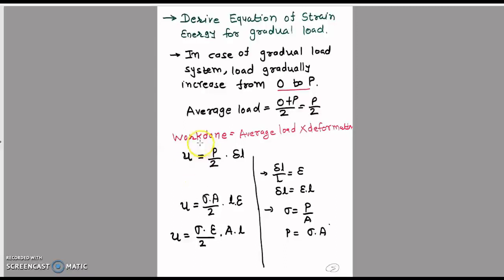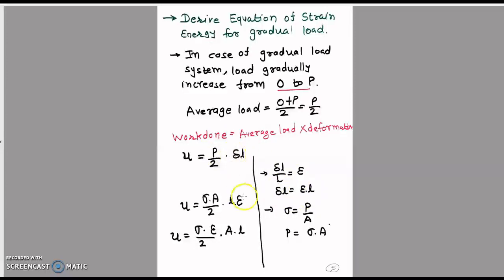Now U is equal to work done, which is always equal to strain energy. So we can put the value of U instead of work done, equal to average load P by 2 and deformation delta L. Now we put the value of delta L in this equation. Delta L upon L is equal to strain, so delta L is equal to strain into L. So we put this value in this equation instead of delta L.